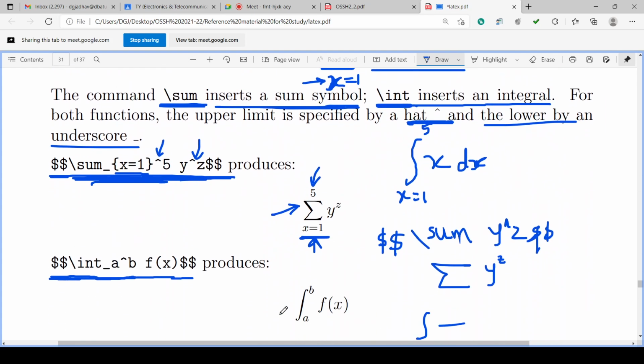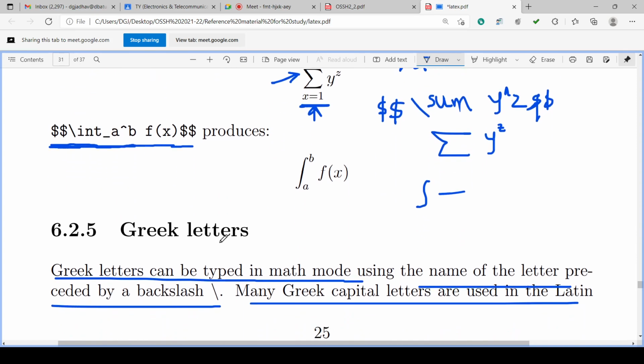Then sums and integrals: backslash sum, backslash int. In continuation with this, backslash sum underscore is used, which is the lower limit, and hat is used, which is the upper limit. So hat and underscore have two different uses. One, in connection with sum and int, gives lower and upper limits, and if it is in an expression, there will be underscore and powers, subscripts and superscripts.